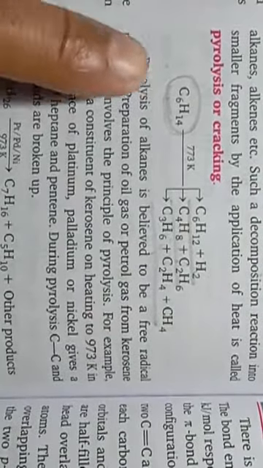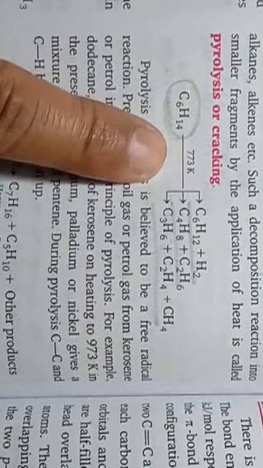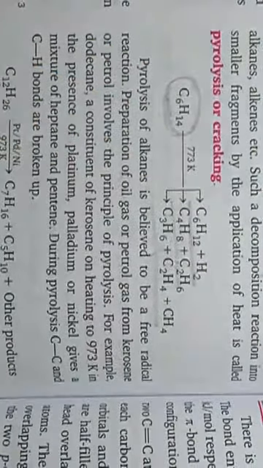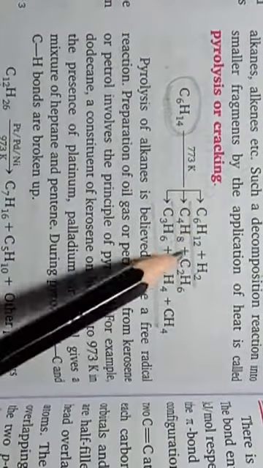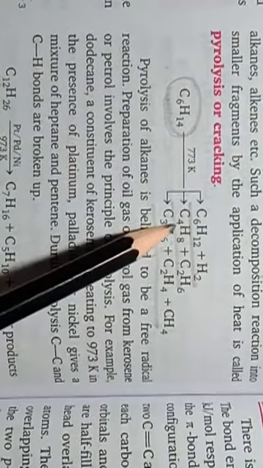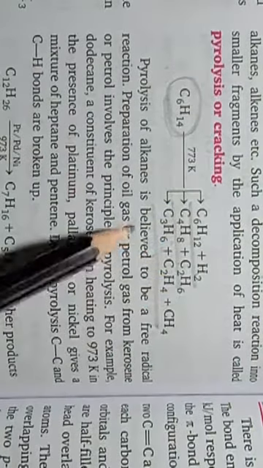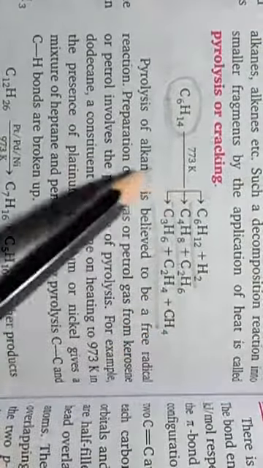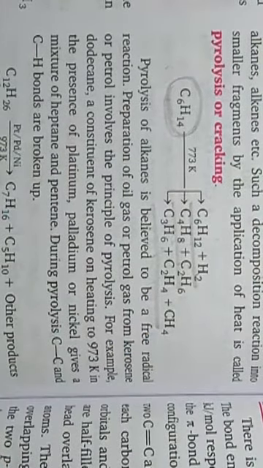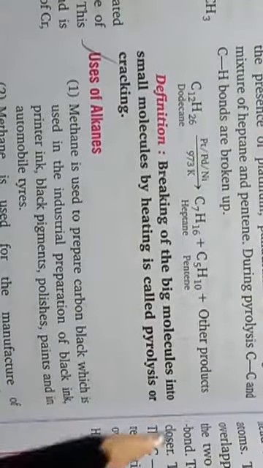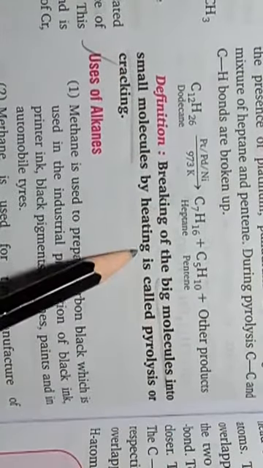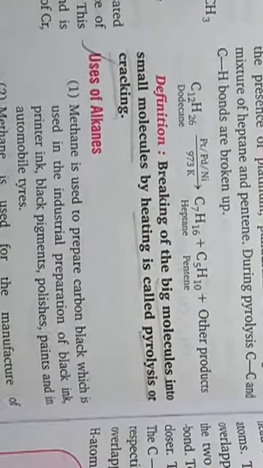Okay, so as you can see here that when hexane is heated in the absence of oxygen, it gets decomposed, forming hexene and hydrogen, butene and ethane, propene, ethyne and methane. So all these products will form. Okay students, so what is the definition of this cracking or pyrolysis? Breaking of big molecules into small molecules by heating is called pyrolysis or cracking.